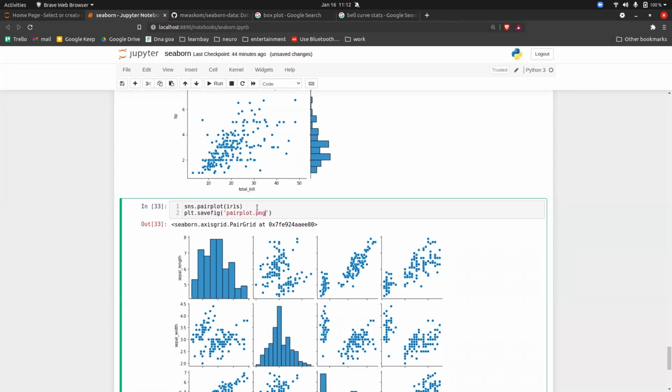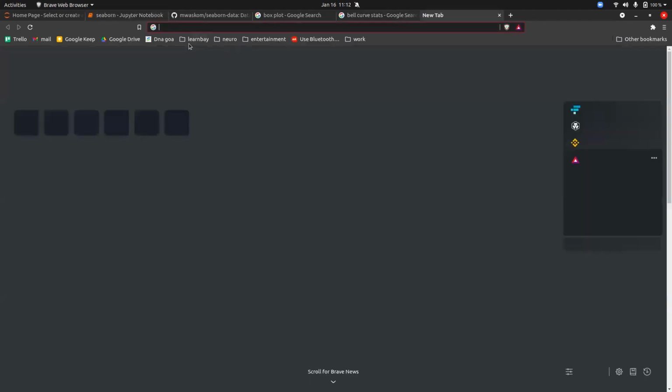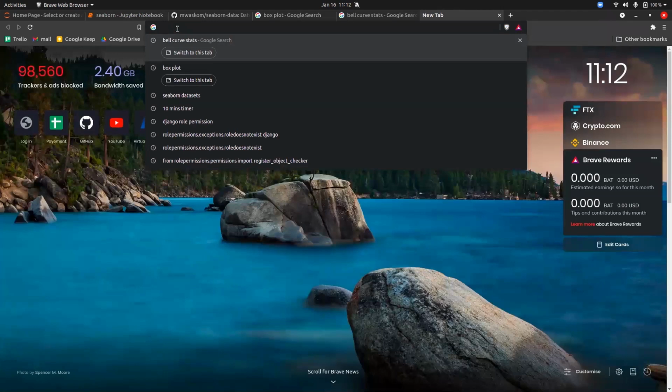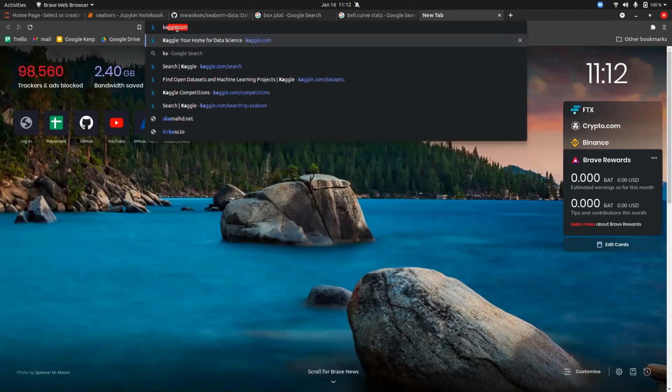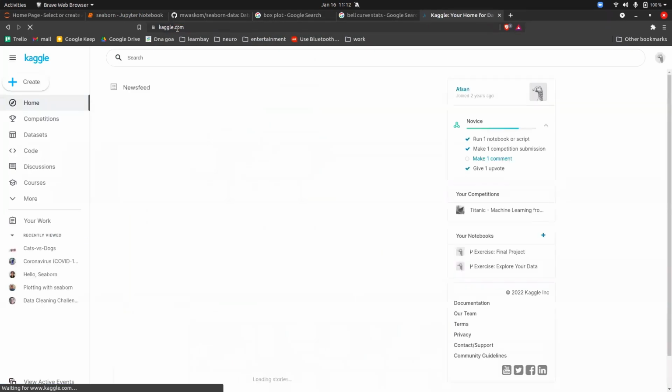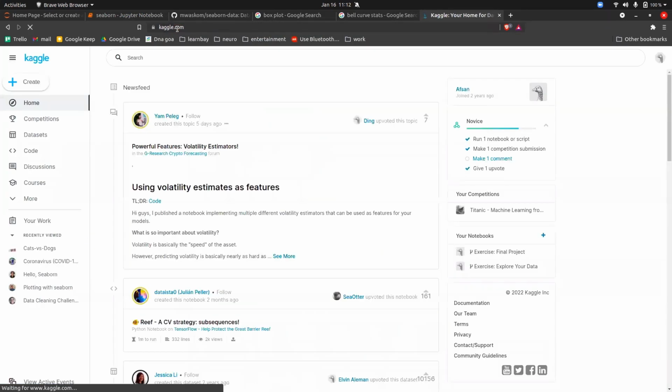Now, in the weekdays, if you want to practice more on this, there is a Kaggle website you can go to, kaggle.com. It is a social media site for data scientists, where you will get a lot of stuff; basically you get everything from here.